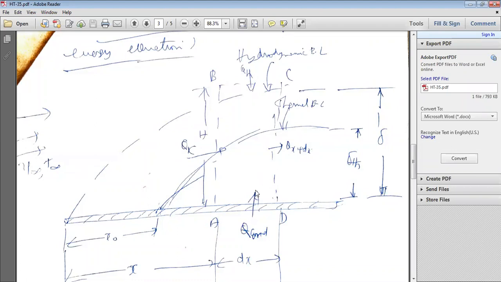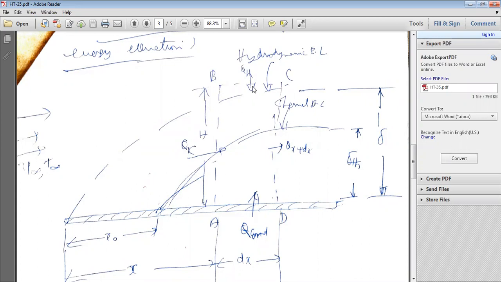So Q conduction is the heat entering the fluid element through conduction, and QX is the heat convected into the fluid element through the face AB at the left side, and QX plus DX is the heat convected out from the fluid element at the right face DC.